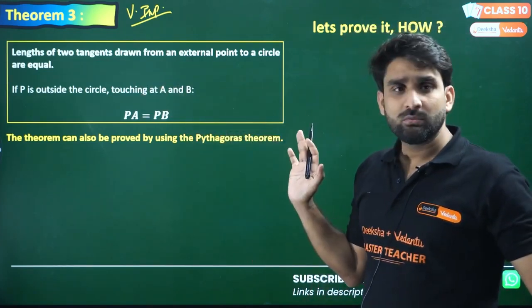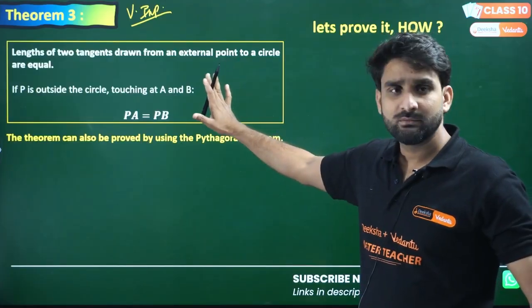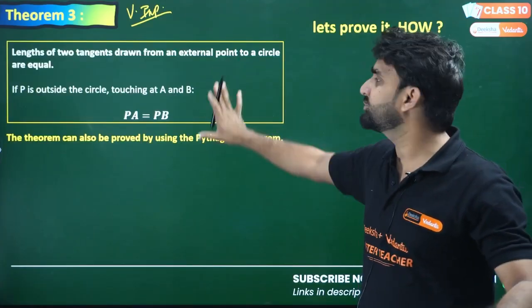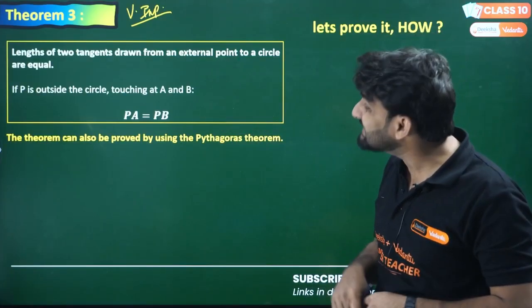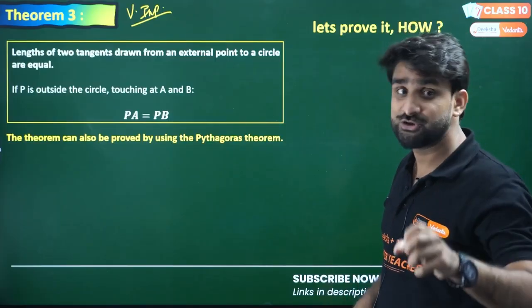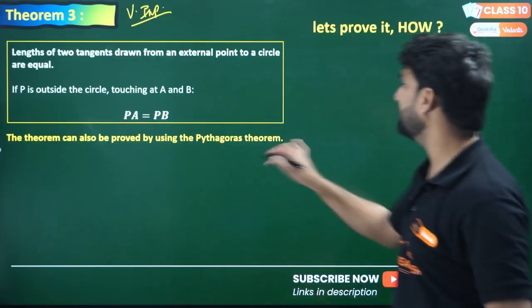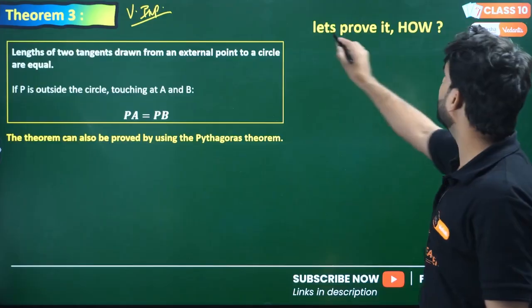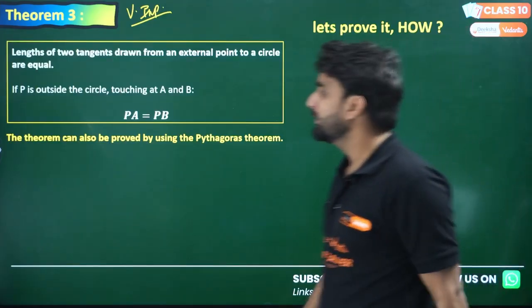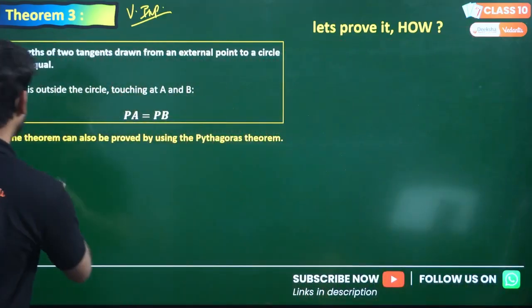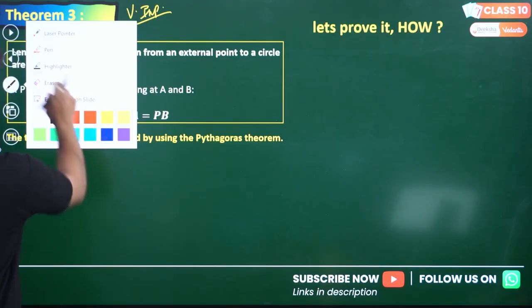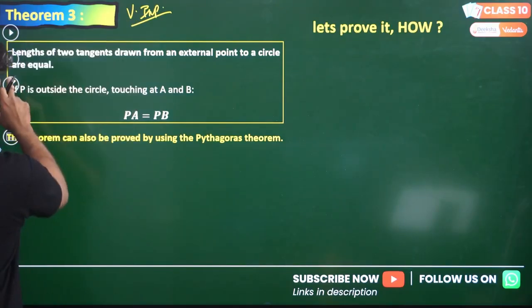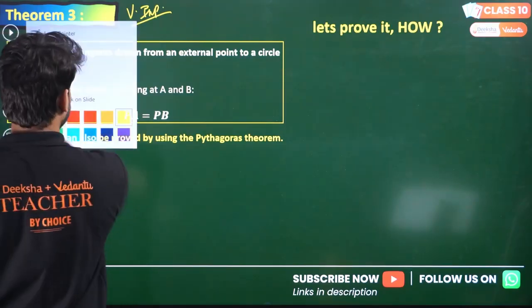Do you understand the given language? Have you understood the situation? What exactly is the situation? Length of two tangents drawn from an external point. Let me show you by diagram, and let's prove it. How? I'll prove it also. So directly I'm going to prove. I think yellow color is most visible to you guys.